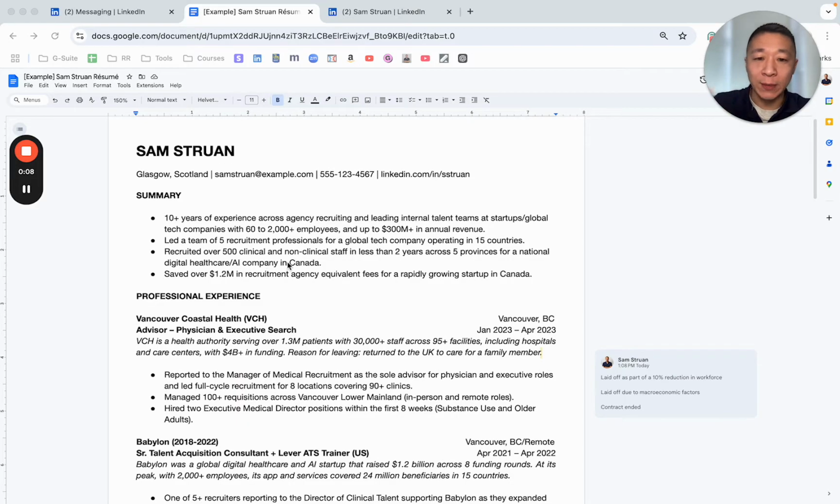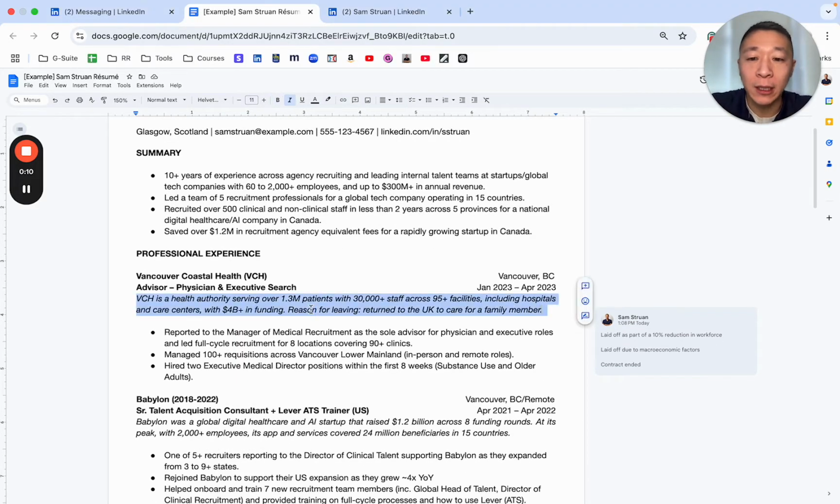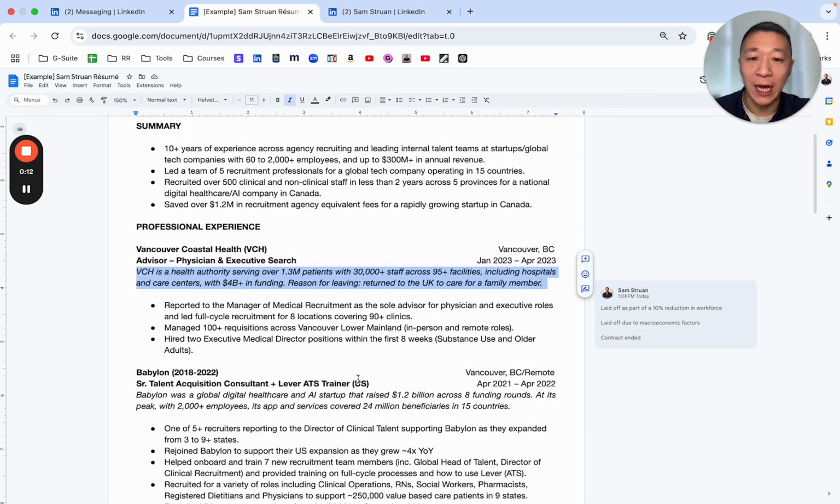In front of you is my resume, and I like to add company summaries for each of the positions that I've held. But in this section, if I want to, I will also address why I left the role. My last role was only a few months long, so I feel the need to address it to remove any assumptions about performance or misconduct. In this case, I had to return to the UK to care for a family member.